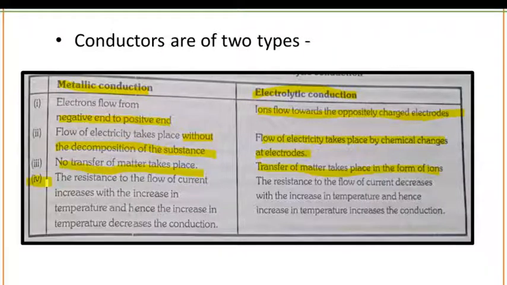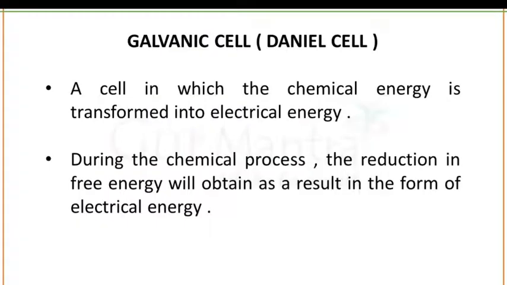In case of metallic conduction, the resistance to flow of current increases with increase in temperature. As the temperature increases, the resistance to the flow of current increases, hence the increase in temperature decreases the conduction. Means in case of metallic conduction, if you increase the temperature, the conduction decreases, while in case of electrolytic conduction, as the temperature increases, conduction increases. Okay, so this was about metallic conduction and electrolytic conduction.